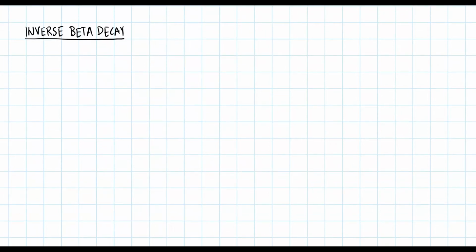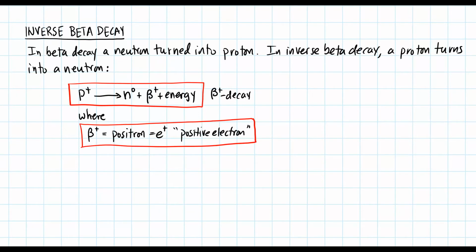There's a related decay called inverse beta decay. In beta decay, a neutron turned into a proton. In inverse beta decay, a proton turns into a neutron, just the opposite case. So we see here that a proton goes to a neutron, plus it emits this beta plus particle and energy, where this beta plus is called a positron, and a positron is a positive electron.